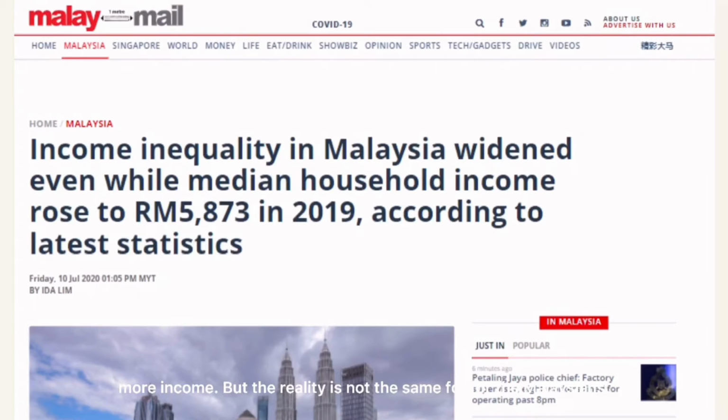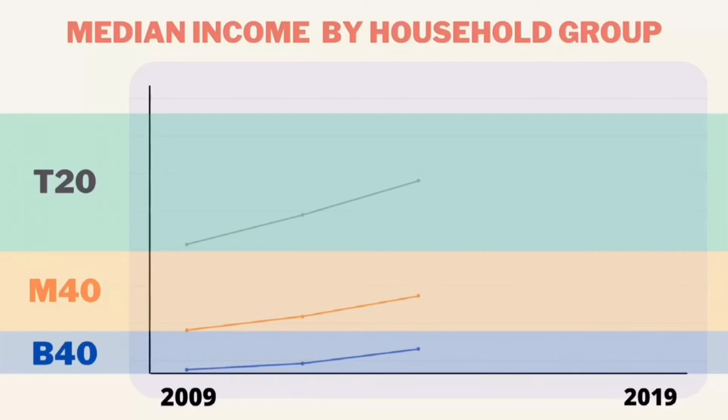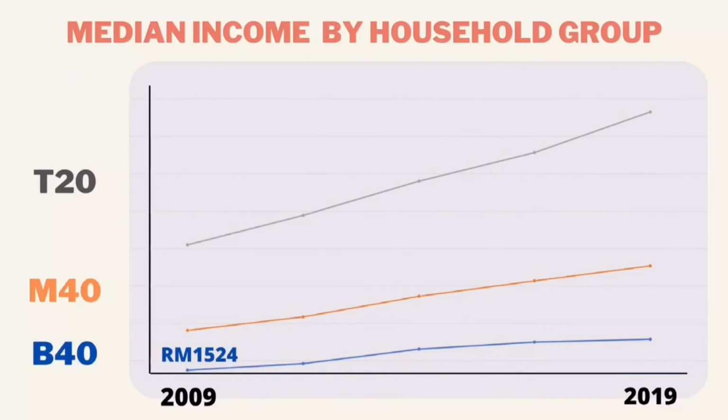Malaysia is divided based on household income, which is the top 20%, the middle 40%, and the bottom 40%. In 2009, median income for the B40 group was RM1,524, and in 2019, the median income has increased to roughly RM3,166.